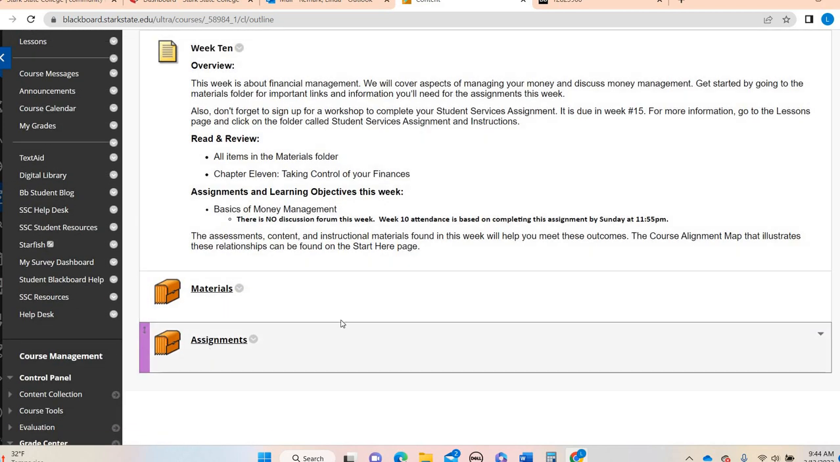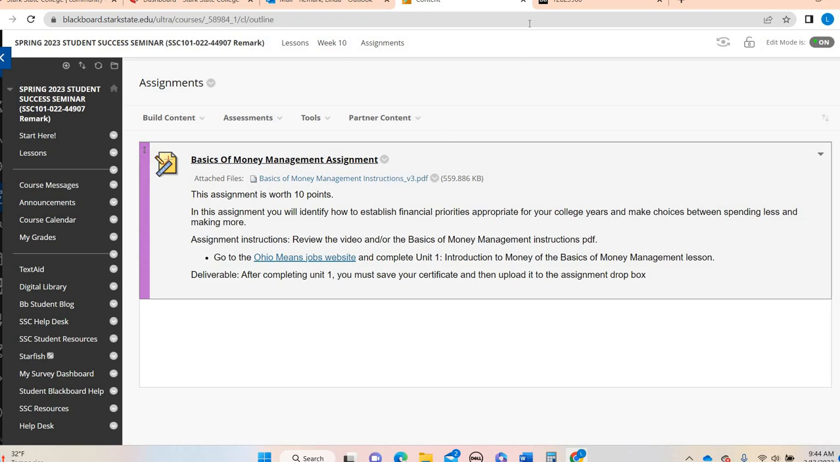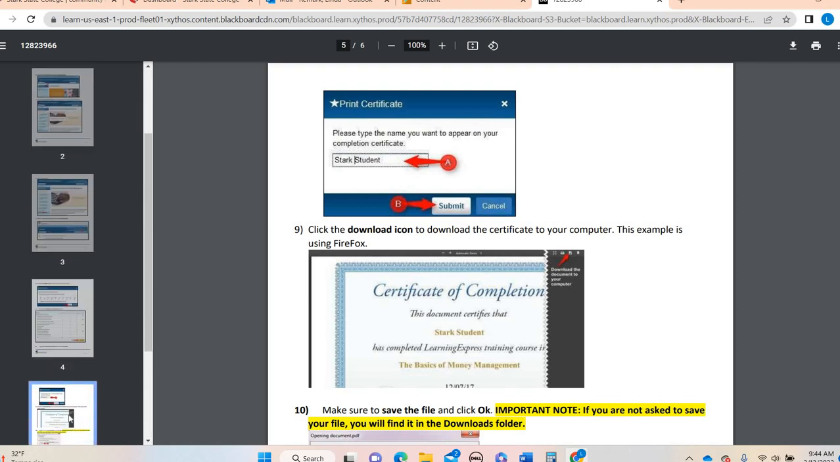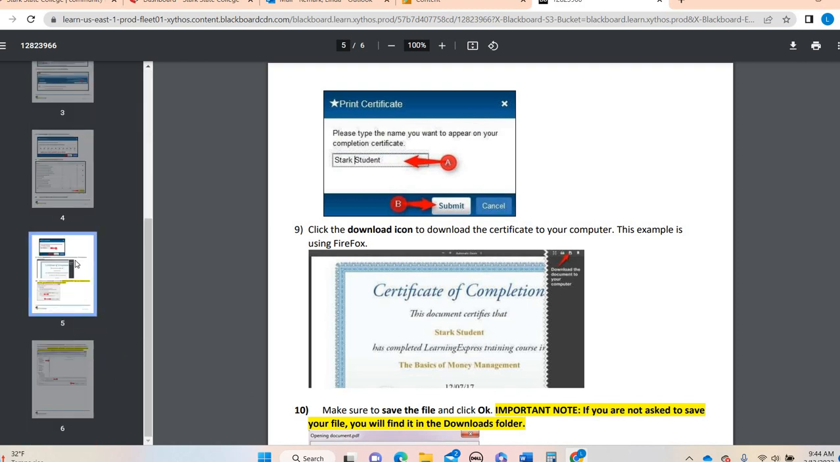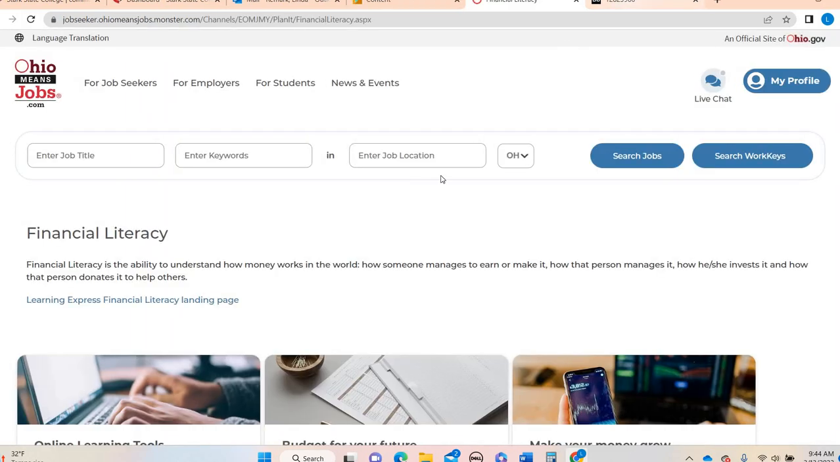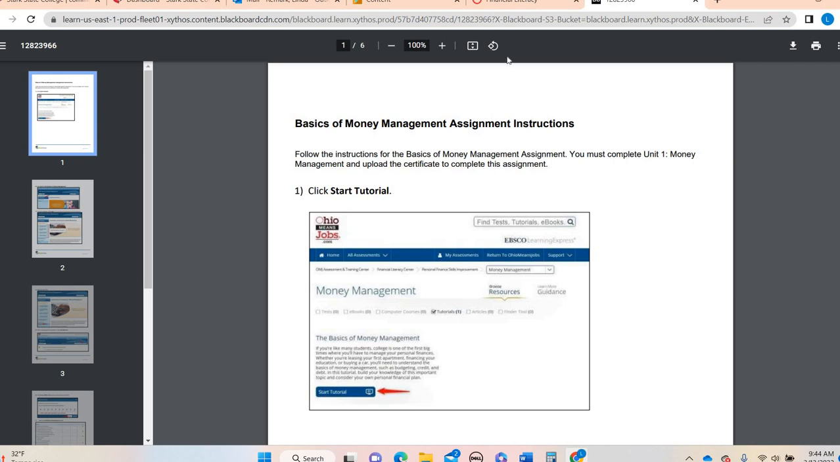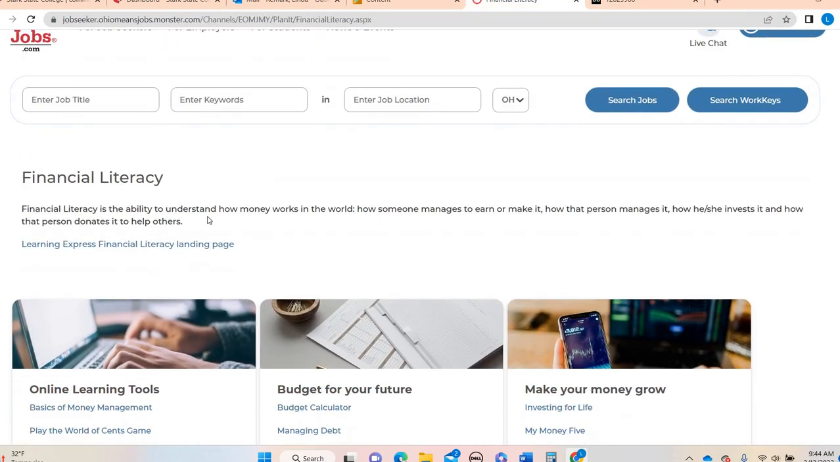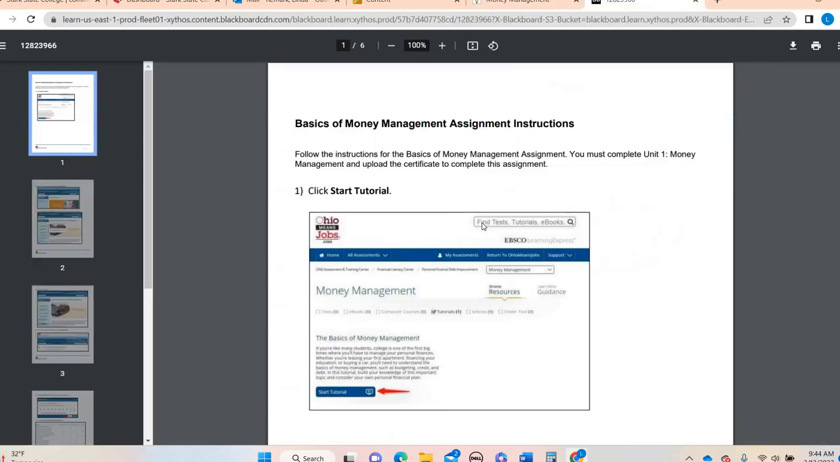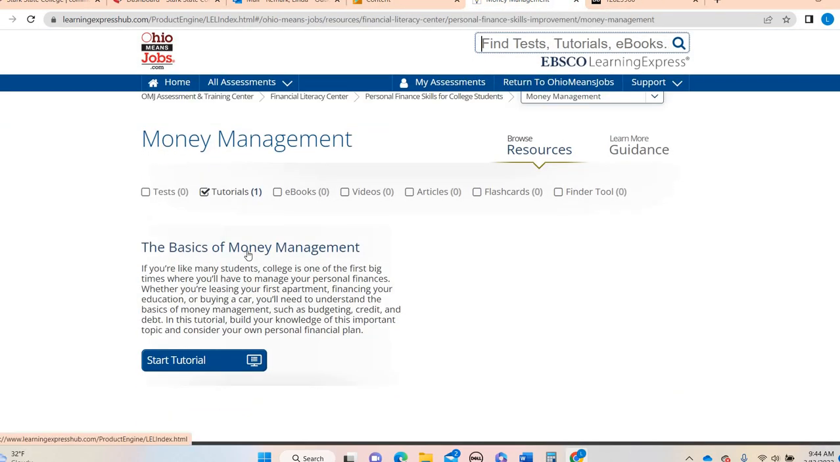I'm going to go right to the assignment folder. In here, you can see there's a PDF that will walk you through the directions. It goes all the way through, showing you how at the very end you'll get a certificate with your name in it and how you'll upload it. But I'm going to show you how I would navigate it. You're going to go to the Ohio Means Jobs website, so I'm going to click there. Your PDF directions don't pick up quite yet. On this page, you just scroll down and click Basics of Money Management. Then you'll see where this starts to align. There's one quick little step first, so I'm going to click again on Basics of Money Management. That's the name of the assignment.